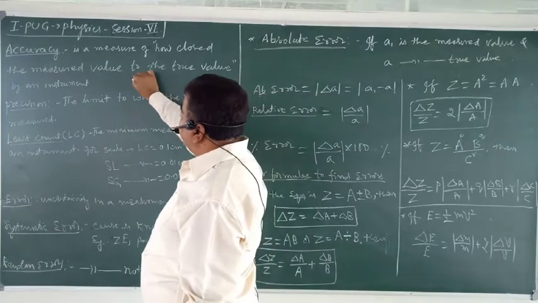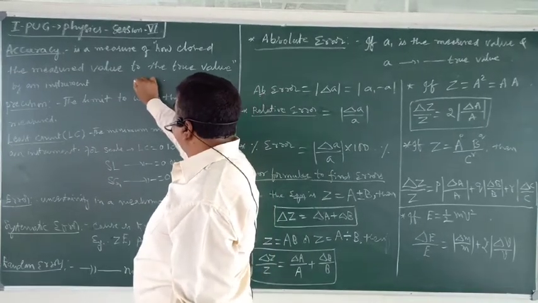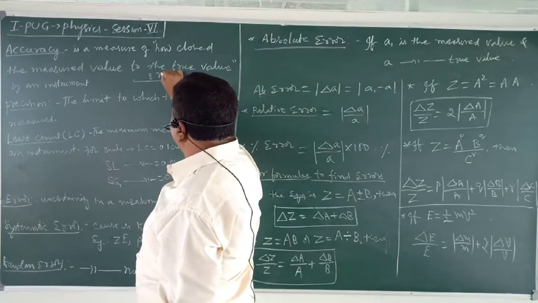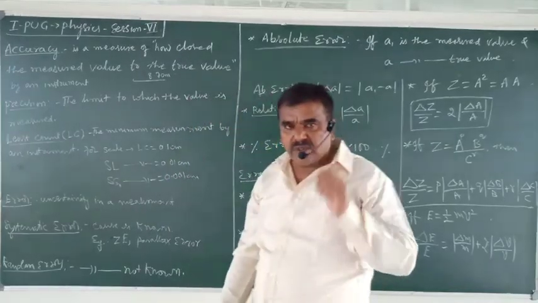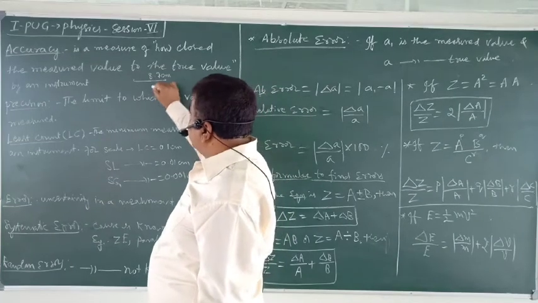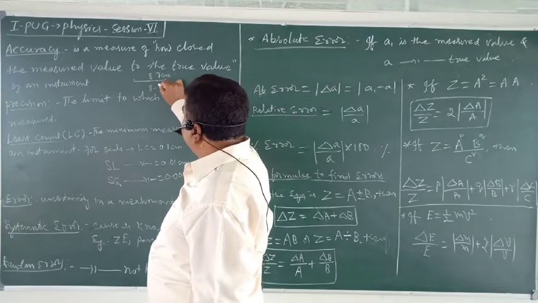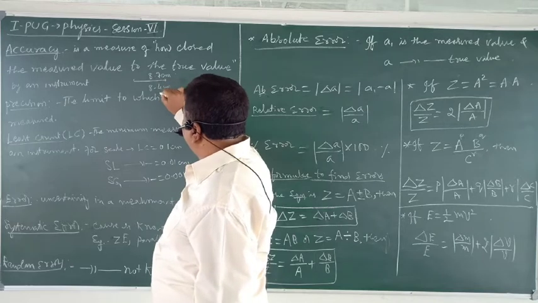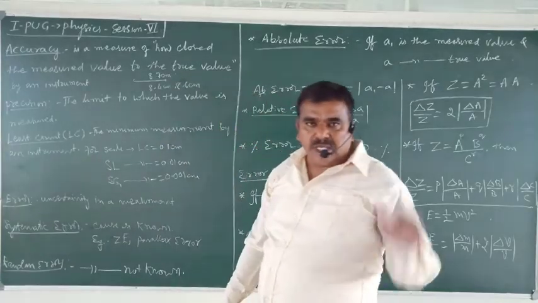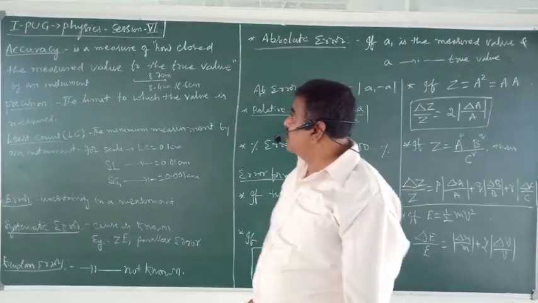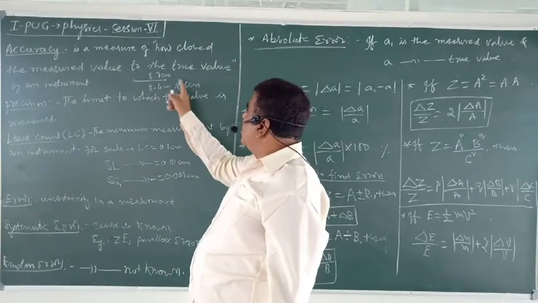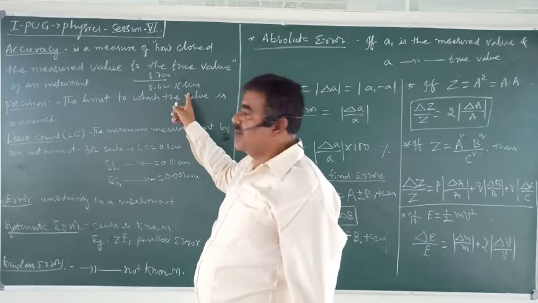Suppose the distance between 2 points is 8.7 centimeter. This is the true value. Okay? So you will take a scale and measure this as 8.4 centimeter or 8.6 centimeter by using instruments. So which value is more accurate? This is more accurate because this is very close to this. That is the meaning of this.